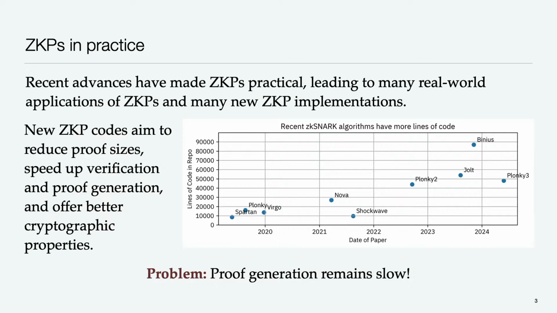One remaining problem, though, is that despite these advances, proof generation in practice still remains slow. And by slow, I mean like 100 times slower than verification. So in one particular context, in the context of digital wallets, that can mean that a single transaction can take on the order of minutes in order to generate the necessary proof. And that can really hinder the usability of that system.